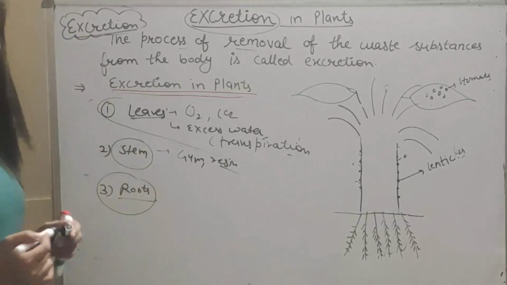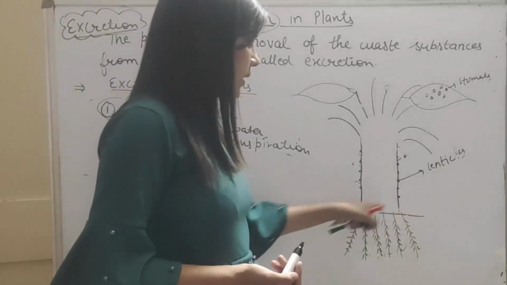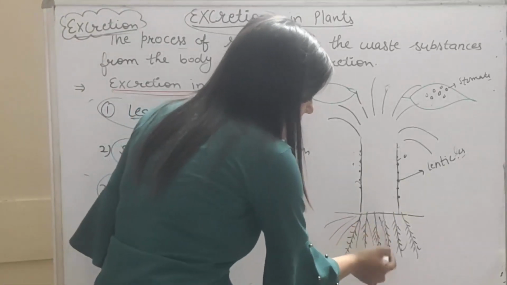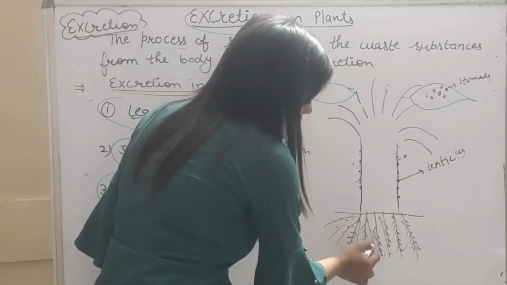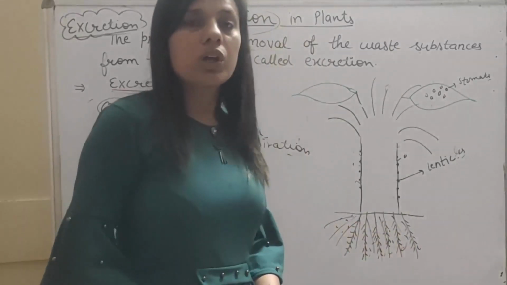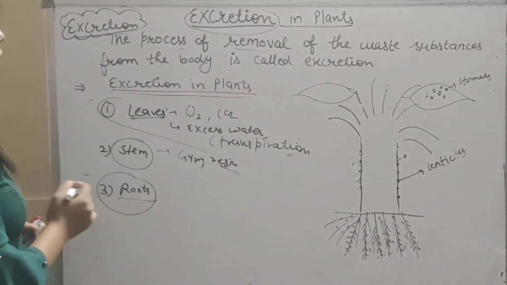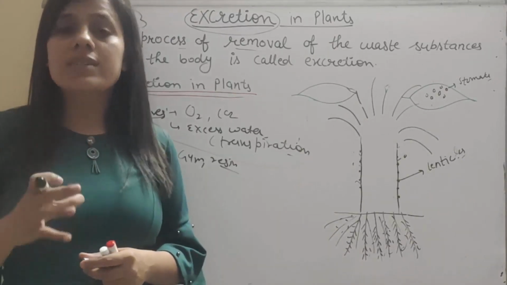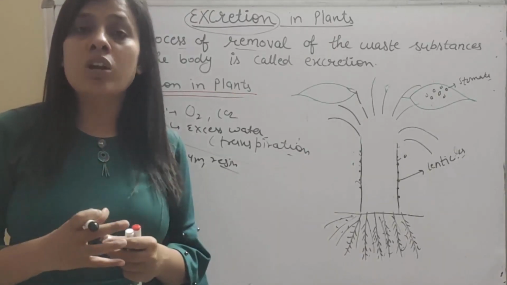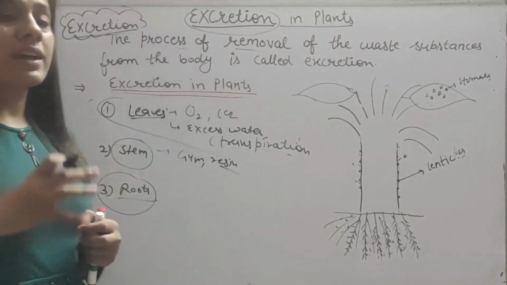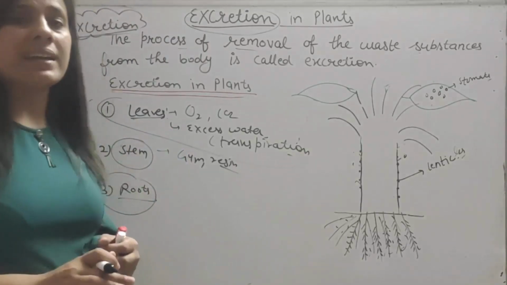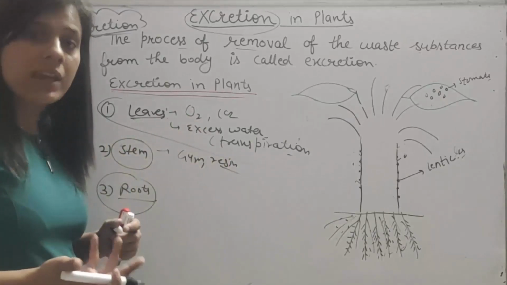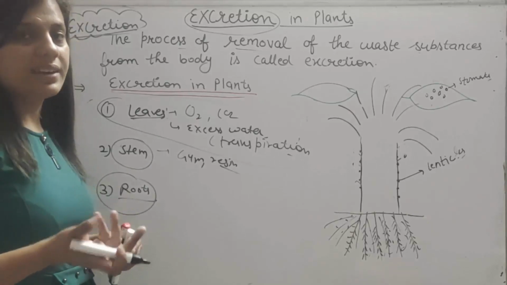Roots. The roots are in direct contact with the soil. The roots also release the waste in the soil through the root hairs. And you know that plants store their waste material in the form of organic molecules in the leaves. So what happens when the leaves are filled with waste material? These leaves are shed off from the plant body and thus they get rid of their excretory waste.